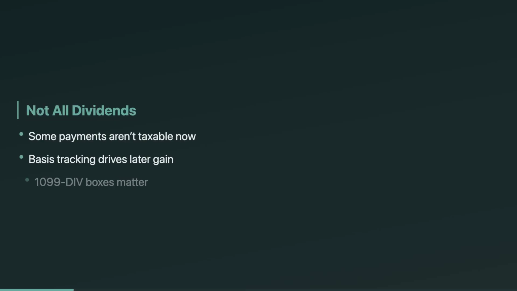Not every amount on a 1099 DIV is a taxable dividend. On the EA exam, they love testing the fake dividend categories: return of capital, stock dividends, and mutual fund distributions. Your job is to classify it correctly, then track basis. If you miss the basis piece, you'll get the gain wrong later when the stock is sold.